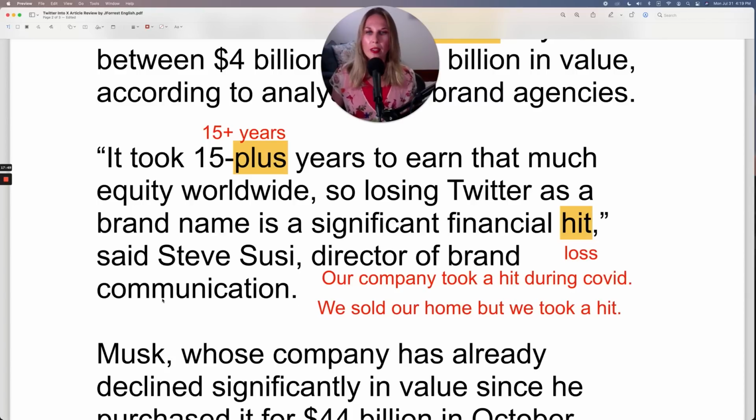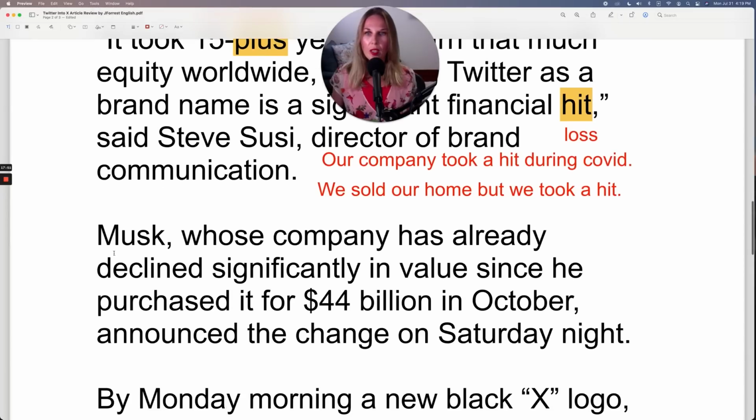Okay, so losing Twitter as a brand name is a significant financial hit, said Steve Susi, director of brand communication. Musk, whose company has already declined significantly in value since he purchased it for $44 billion in October. $44 billion.